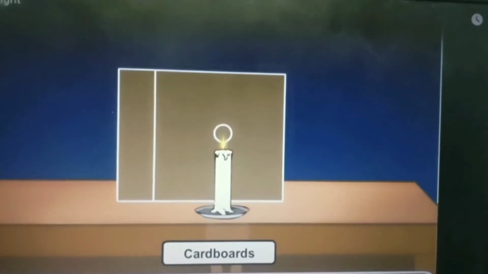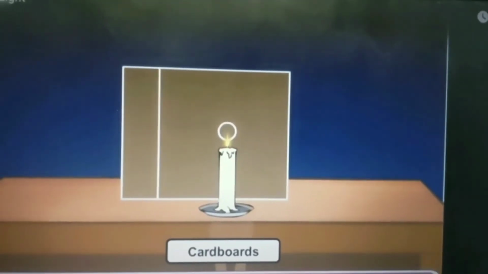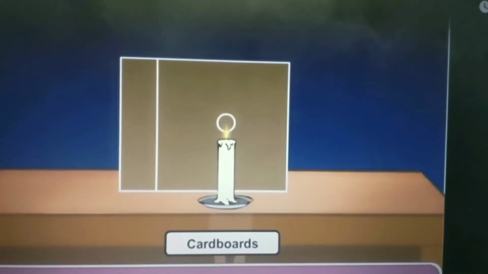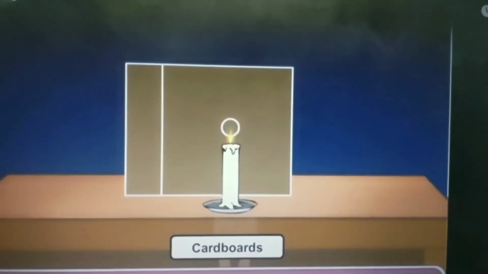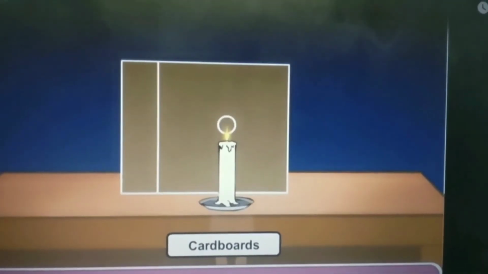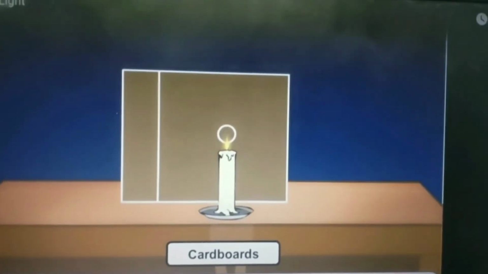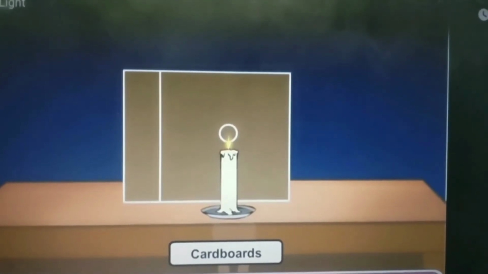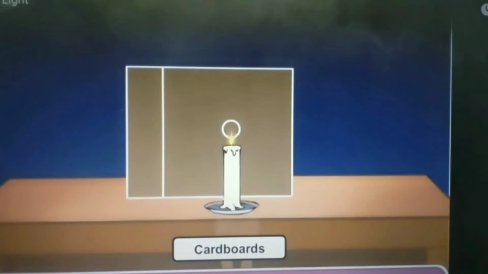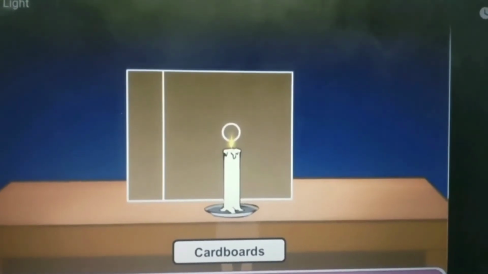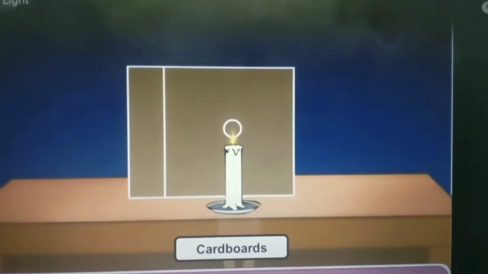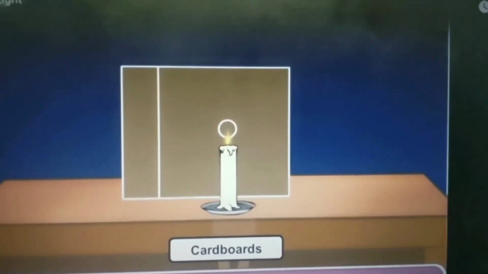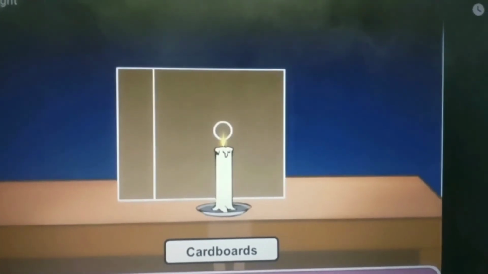Dear students, one activity I have shown you and the other one is given in your book. You can fix a candle on a plate and light it. Try to look at the light through a plastic tube. Keep the tube absolutely straight and try to look from one end. You will be able to see the flame of the candle. But if you bend the tube, would you be able to see the flame? No. Why? Because light can only travel through a straight line.